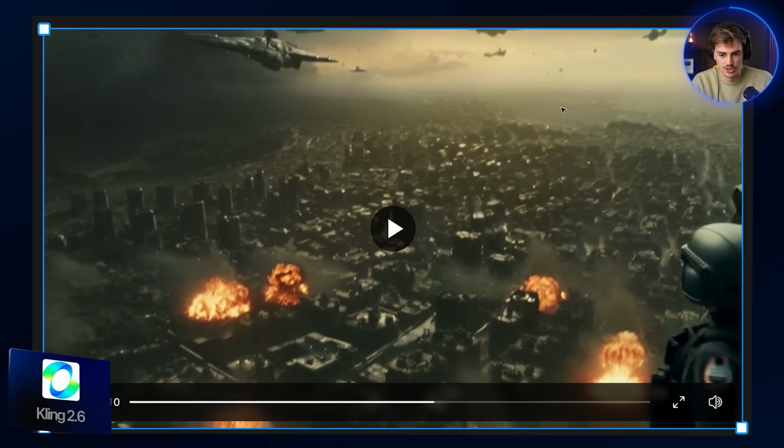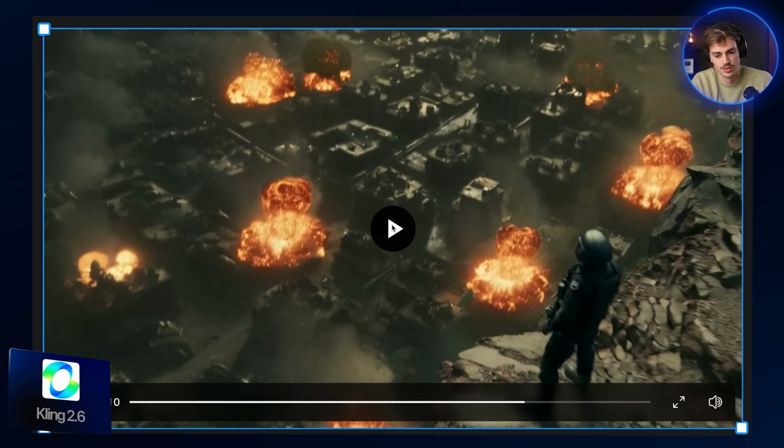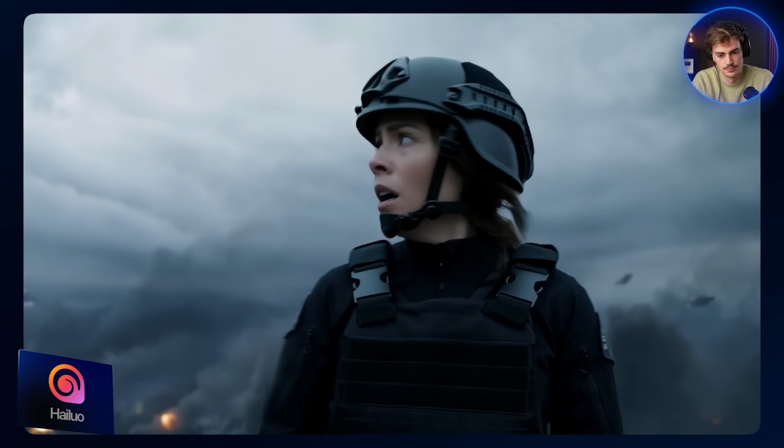I mean, the alien spaceships, they don't bother me that much. They're not that great, but they don't ruin the shot at least. And then the explosions. The more I analyze it, the more I think it looks like all the same explosion. Overall, this one is not bad. My first reaction to this was really good. Now we do Minimax Hailuo 2.3.